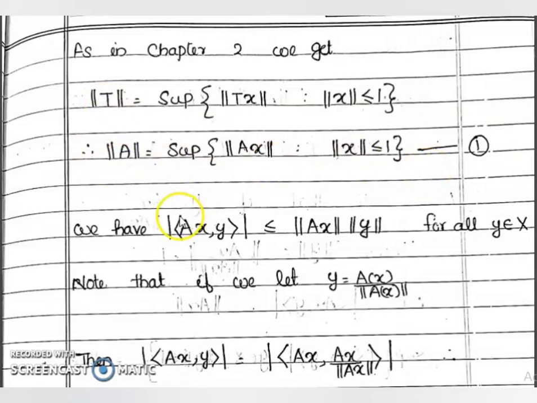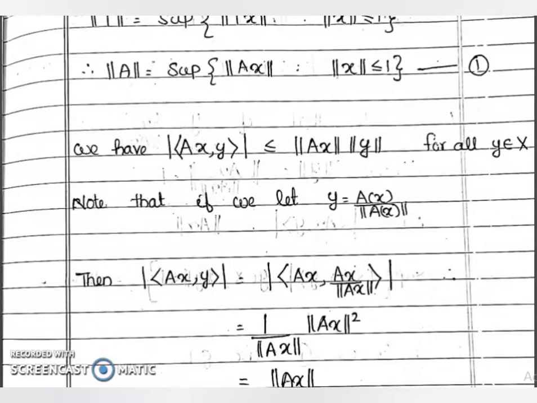Okay. Now, what is modulus of inner product (Ax, y)? We have this result: modulus of inner product (x, y) is less than or equal to norm of x into norm of y. Using this result, we have this. Now, if we let y equal to Ax by norm of Ax, then what about norm of y?